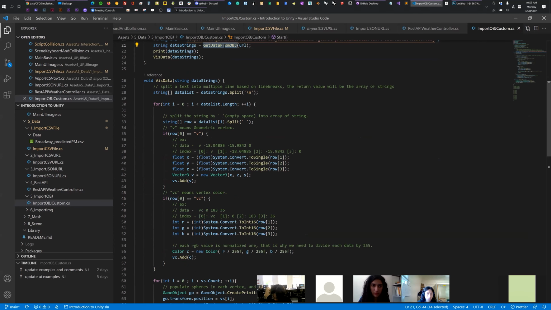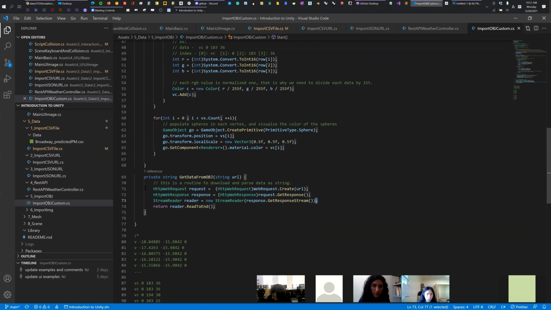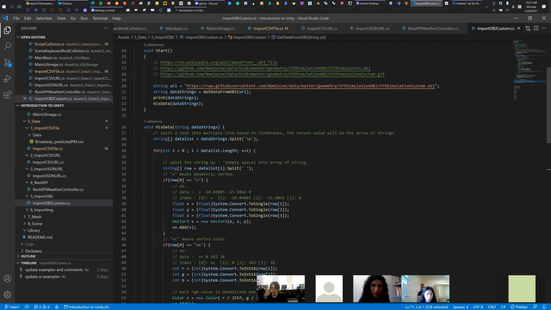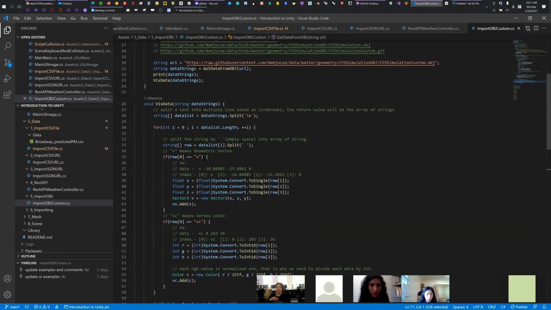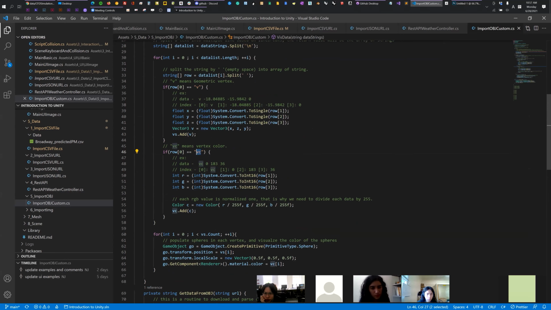Same as before, we import the string data, which is similar to CSV, because we have columns, and each observation has individual items, right? The V is representing X, Y, Z, like vertices. And for the vertex color, I convert it to a normalized RGB value, because the minimum is 0 and the maximum is 255.